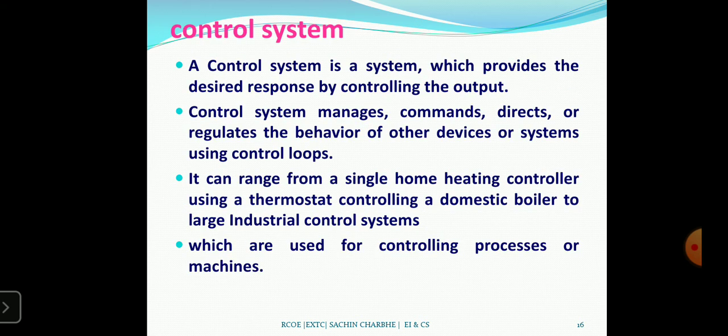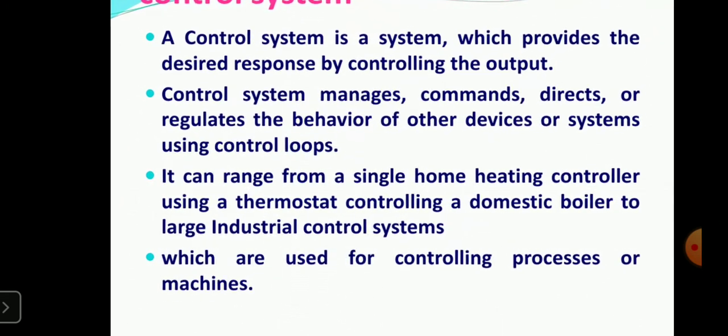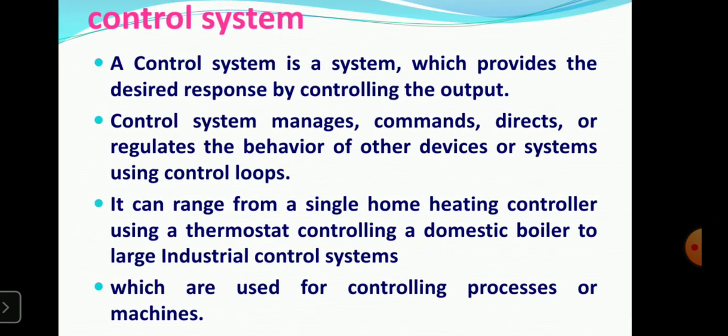Okay. Now we will discuss the control system. So control system is a complete subject. A control system is a system which provides the desired response by controlling the output. Means if you control the output, the output is controlled by the input, that is, it depends on the input. Then a control system manages, commands, directs or regulates the behavior of other devices or systems using control loops.